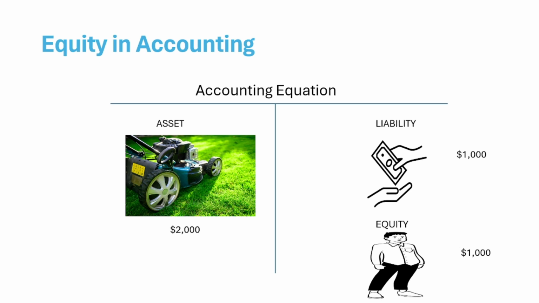So with his own money, 1,000, and then with a loan from the bank, he was able to purchase the lawn mower. So looking at the equation again, we can see that when you subtract this 1,000 from the 2,000, then you have the 1,000. So that is how it works in accounting.